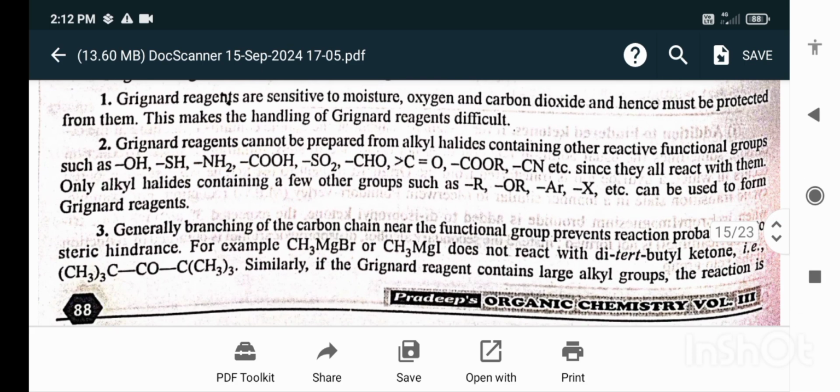Only alkyl halides containing a few other groups such as R, OR, Ar, X (halogens) can be used to form the Grignard reagent. Generally, branching of the carbon chain near the functional group prevents reactions, probably due to steric hindrance. For example, Grignard reagent CH3-MgBr or CH3-MgI does not react with di-tertiary butyl ketone.